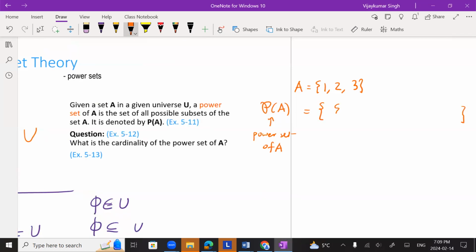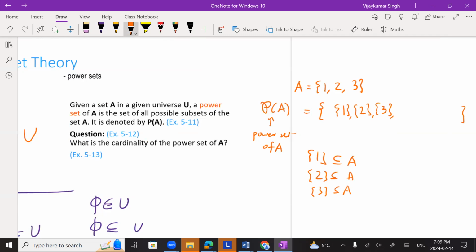First of all, singletons are subsets, right? Do you agree with that? These are all subsets, no? Do you agree that {1} is a subset of A? {2} is a subset of A. {3} is also a subset of A, right? So these are all the sets of size 1.